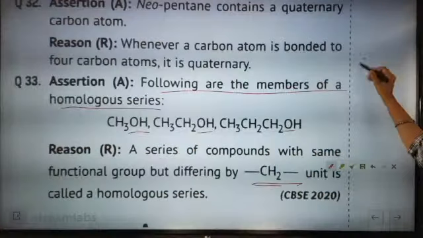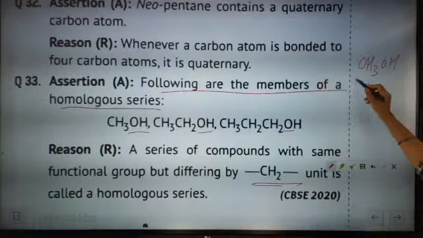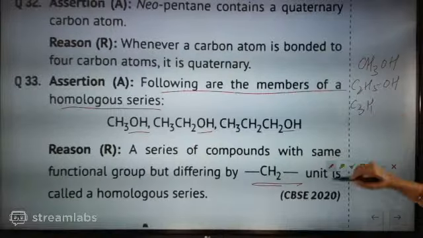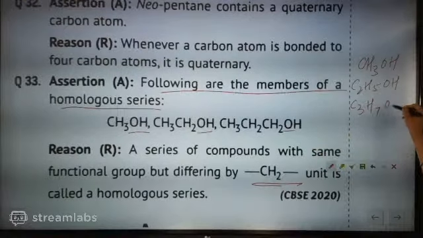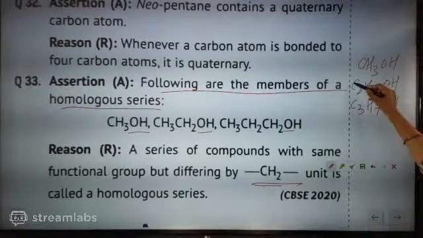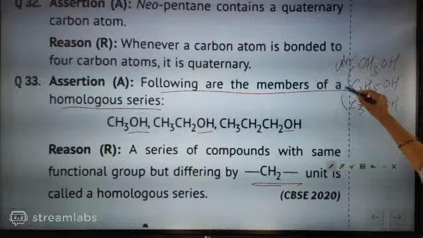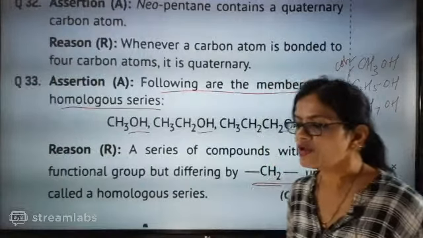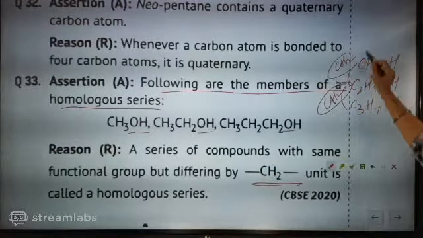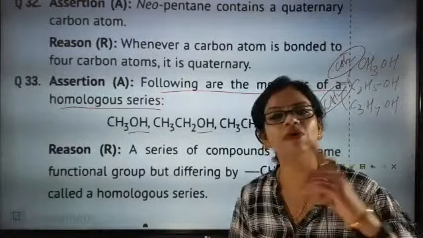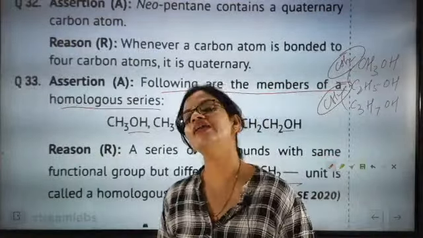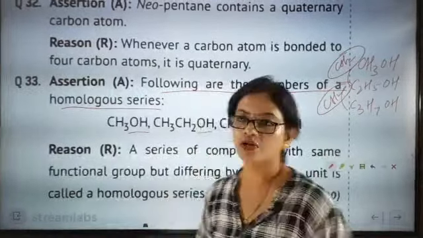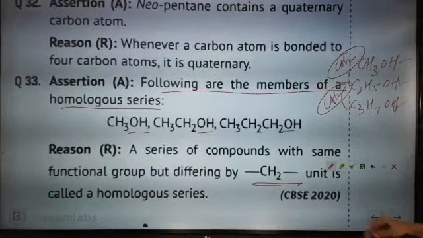Shall we see the homologous series? CH3OH, C2H5OH, C3H7OH. Now one thing you see, they all differ by CH2. In a homologous series, when they differ by CH2, that means the molecular formula difference comes by CH2. That means they are exactly homologous, and they have the same functional group. So that is what they are telling.